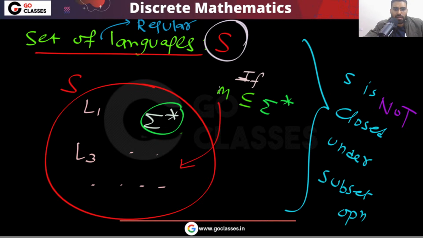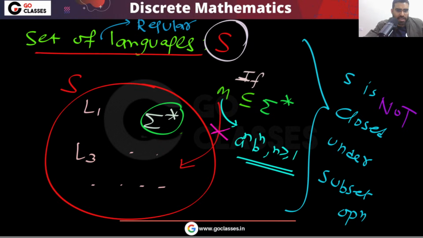For example, consider this M. Maybe this M is a^n b^n, where n is greater than or equal to 1. So you can notice this is definitely not here. So this M is not here. So this is not closed. You can notice.